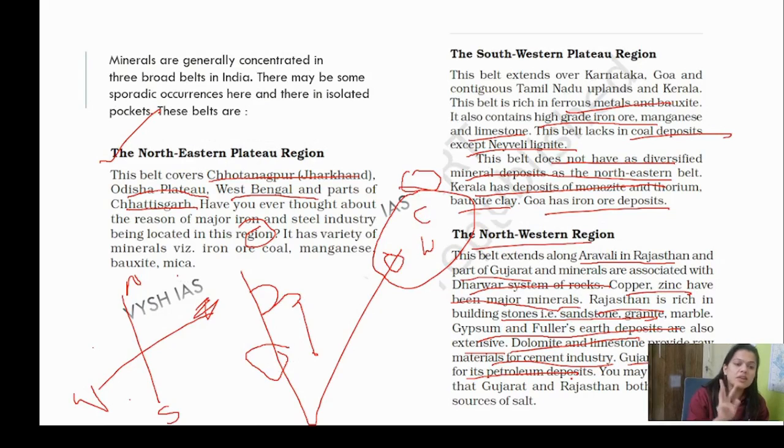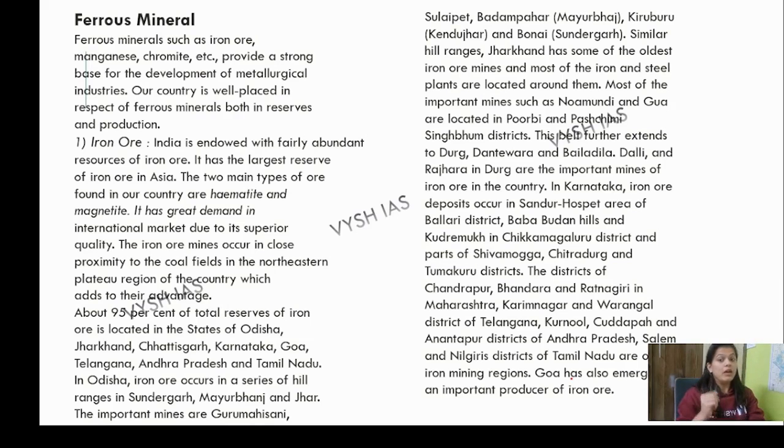Next, you've got the three belts: northeastern, southwestern, northwestern. Moving further, ferrous minerals we already talked about. Ferrous minerals include iron ore, manganese, and chromite. They have a strong base in the development of metallurgical industries. Everyone knows this, as you have been studying it since class 6.